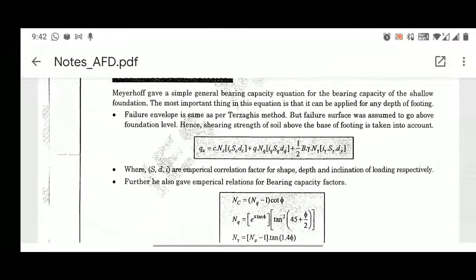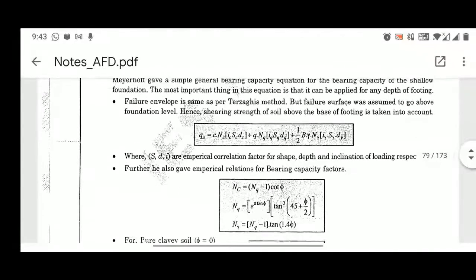In this case, since it is applicable for all depths of footing, whether shallow or deep, we have to consider the soil mass lying above the foundation level. That is also taken into consideration in Meyerhof. The failure surface we saw in Terzaghi did not reach the ground level, but in this case the failure pattern will reach the ground level also.